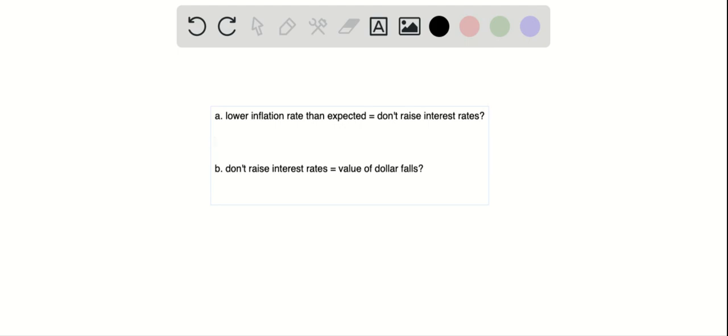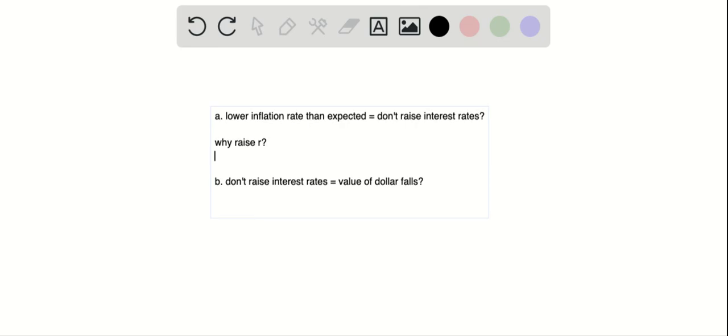So why would a central bank raise interest rates? Why raise R? We'll call that the interest rate. You'd want to raise it to curb borrowing, right? Because when R is higher, the interest rate is higher, that means you have to pay back loans that you take out at higher interest.